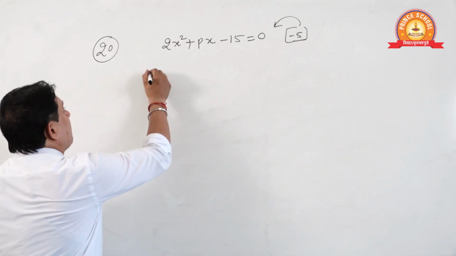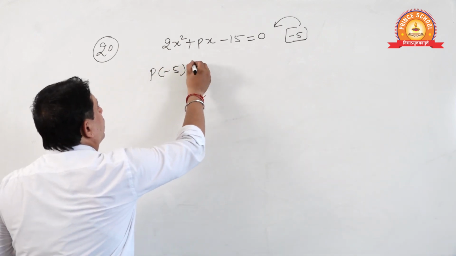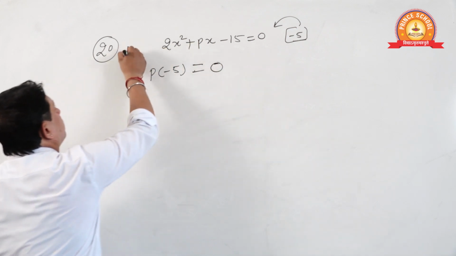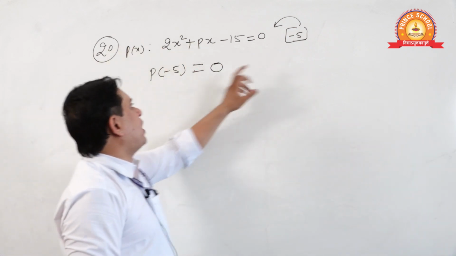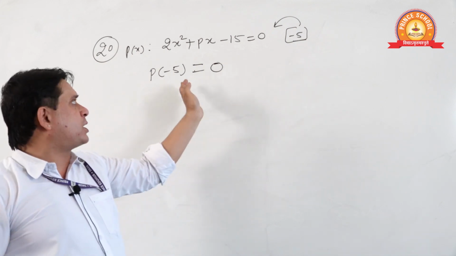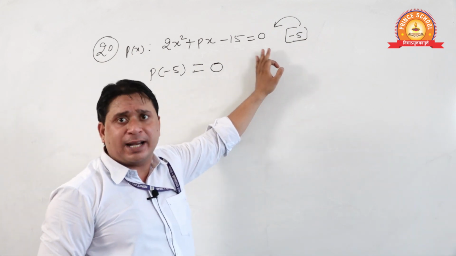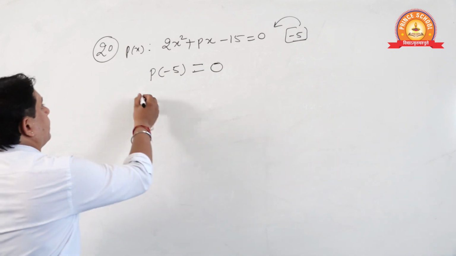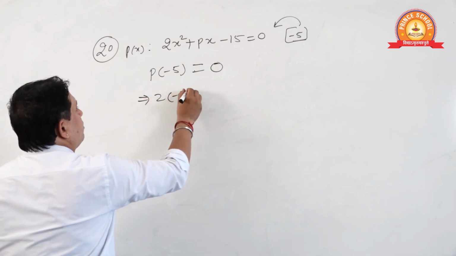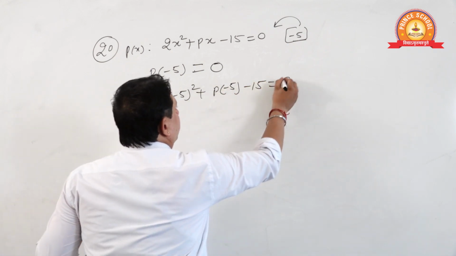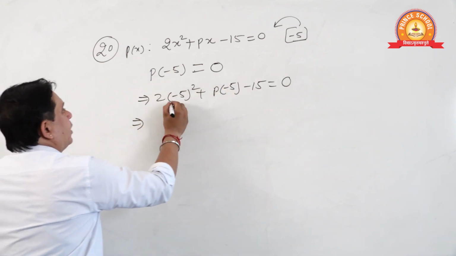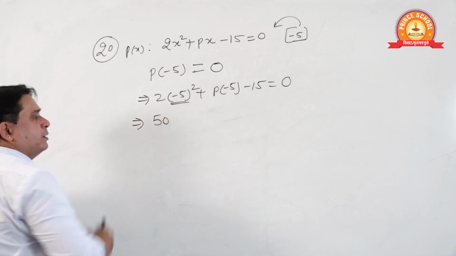See students, x equal to minus 5 will make this polynomial 0. Yes or no? So 2 into minus 5 square, plus p into minus 5 minus 15 is equal to 0. 25 twos are 50.